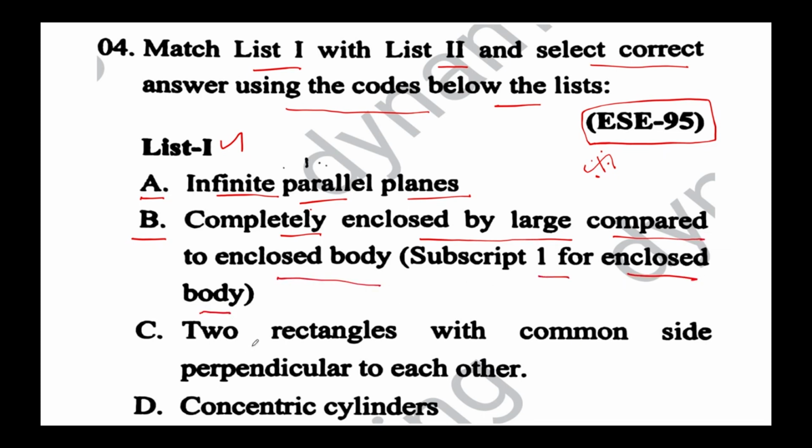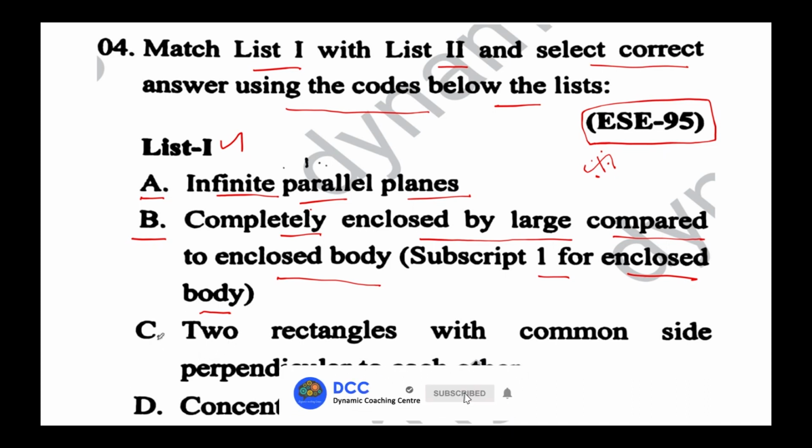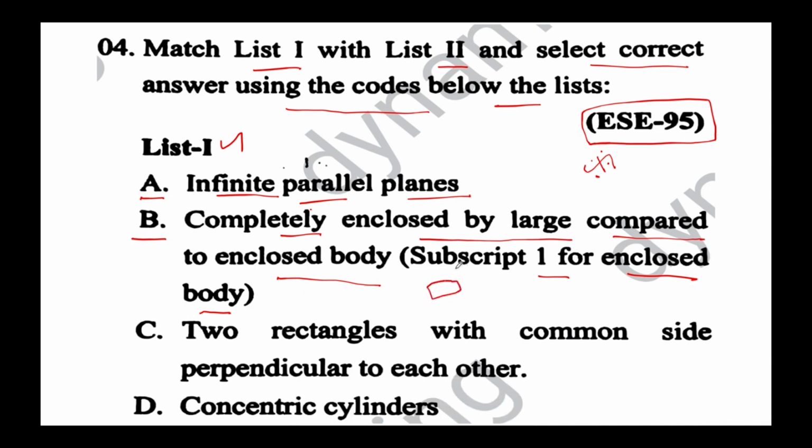So there is one body which has been enclosed by another body, right? You are supposed to take the first body as the body which has been enclosed, and this is the second body, and it is given in the statement that your second body is very large when compared to the first body which has been enclosed.